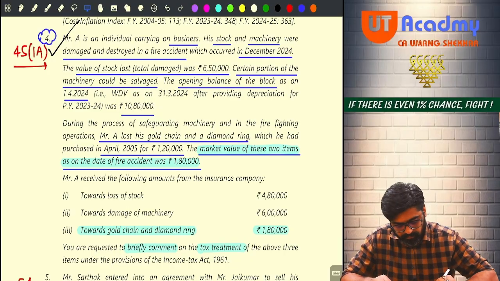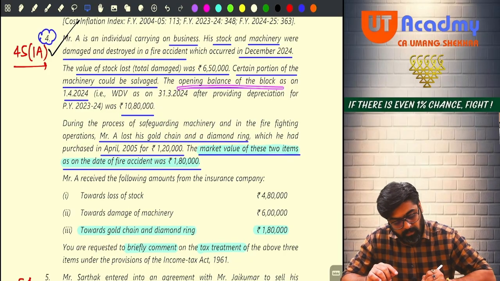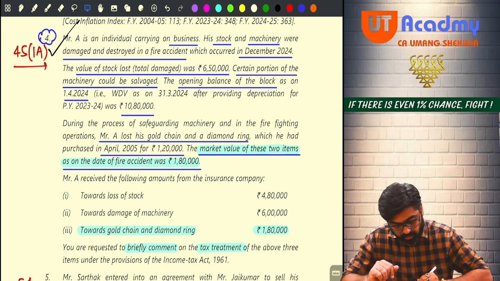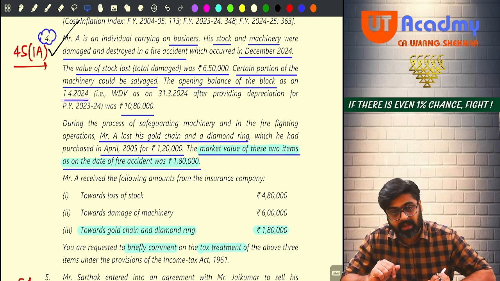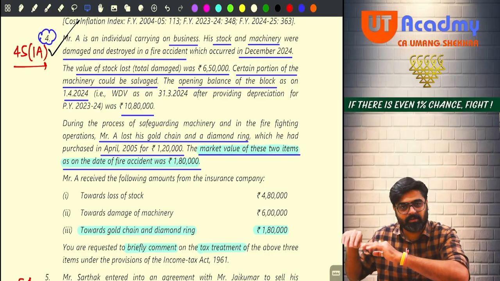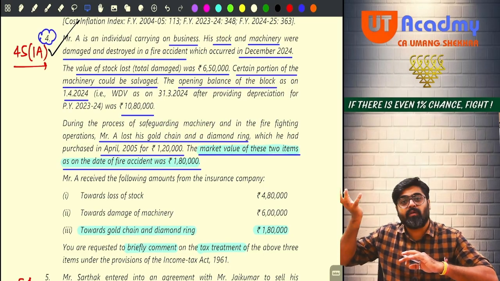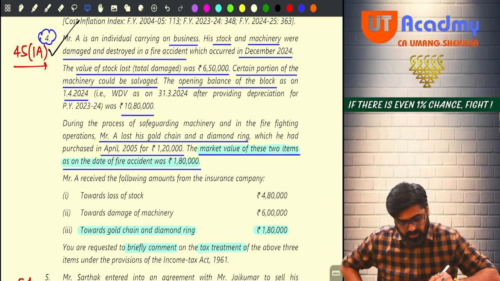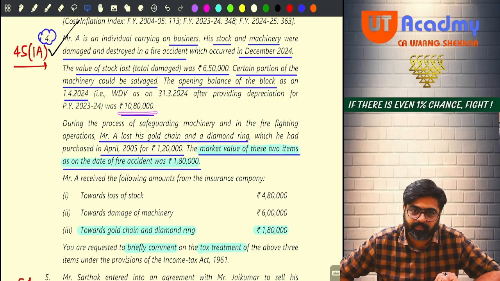The opening balance of the block of that machinery as on 1st April 2024, that is WDV of the last year minus depreciation of the last year, the closing WDV of last year becomes opening in this year, is 10 lakh 80.